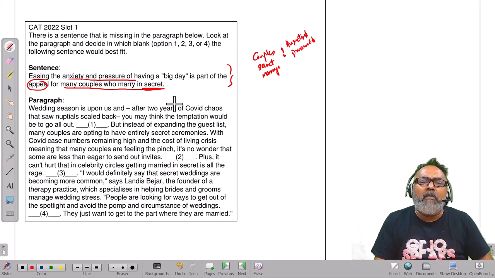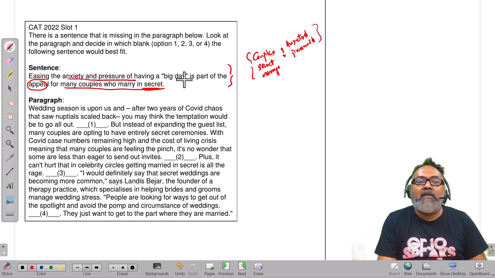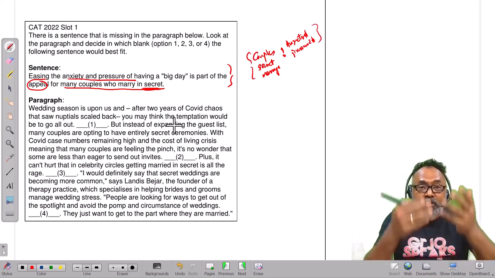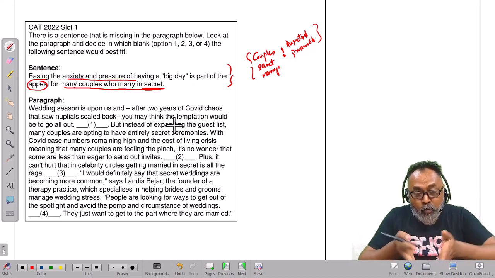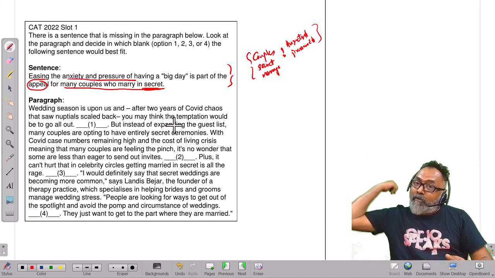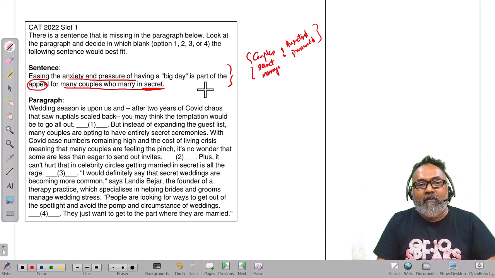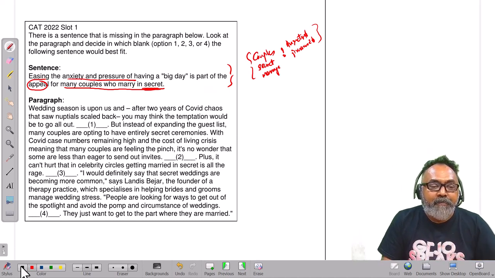It's giving a reason. Immediately, it could probably be the start. If it's a starting sentence, then everything else should discuss this. If it is in the middle, it is probably zooming in from somewhere else, right? So we'll keep reading. Now we understood the sentence. Now let's read the paragraph.